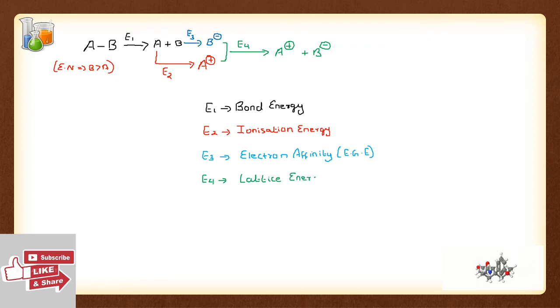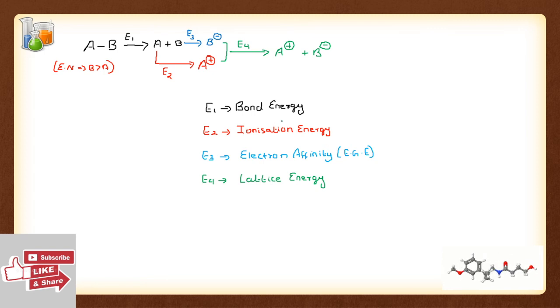E4 is known as lattice energy. So first I need to provide E1, that is the bond energy, to first break the bond and form A and B. Now I need to convert A into its ion form. For that I need ionization energy. I need to convert B into its ion form, that is E3, and I need E3 amount of energy, that is electron gain enthalpy or electron affinity. Then I need to provide lattice energy so that the ions get separated.